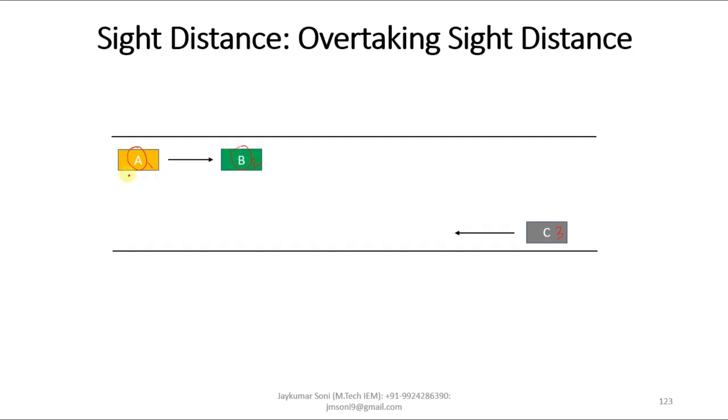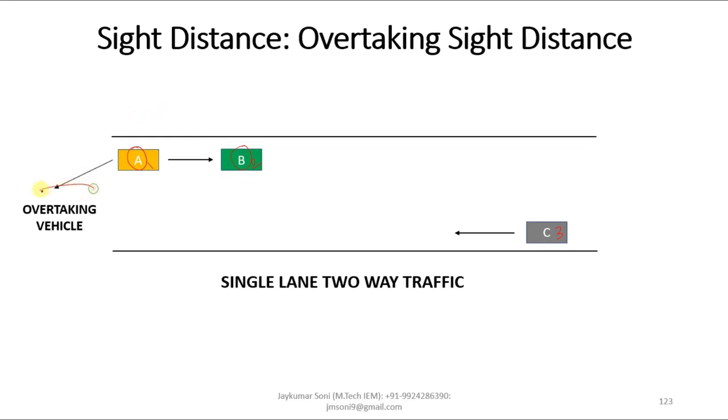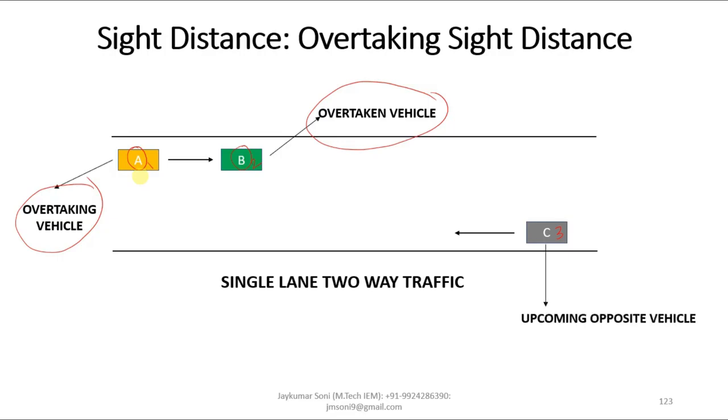Now the driver of vehicle A wants to overtake vehicle B. So A will be called the overtaking vehicle. The speed of vehicle B is quite slower than A, so vehicle B will be called the overtaken vehicle. And vehicle C, which is coming from the opposite side, is called the upcoming opposite vehicle.